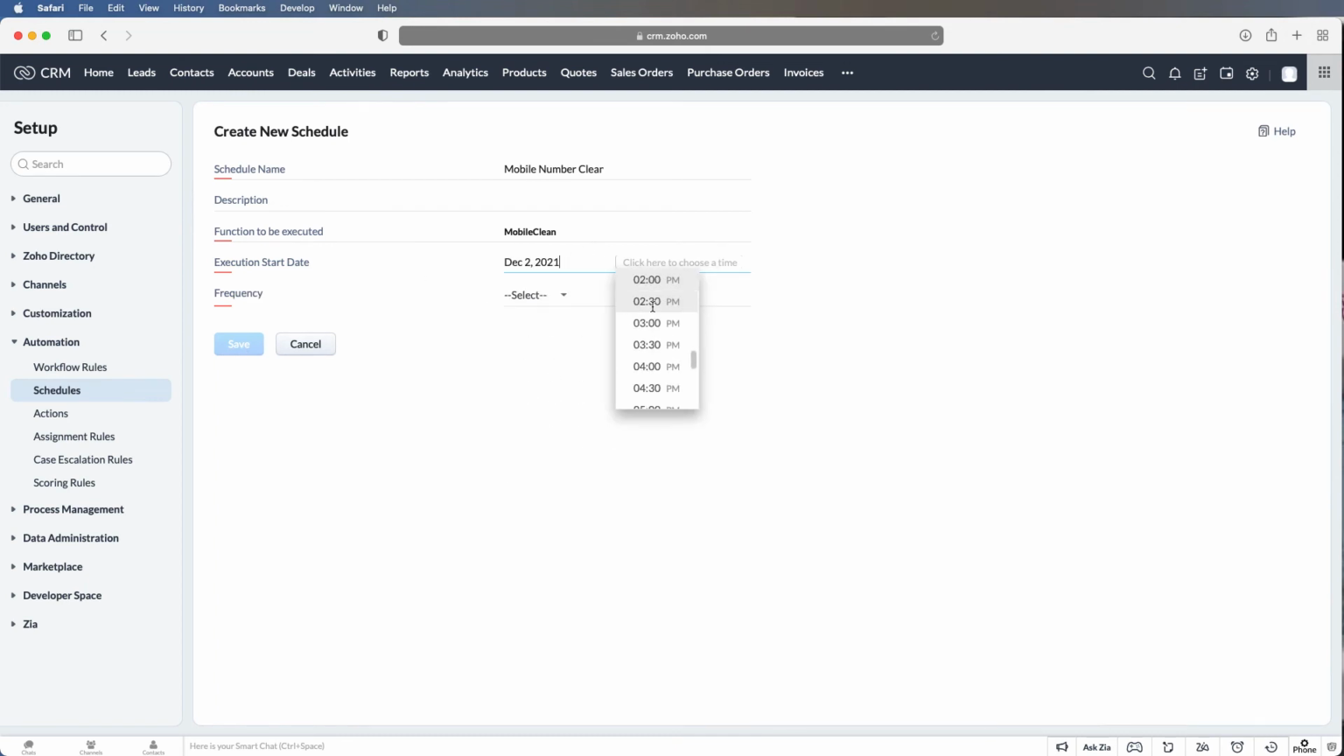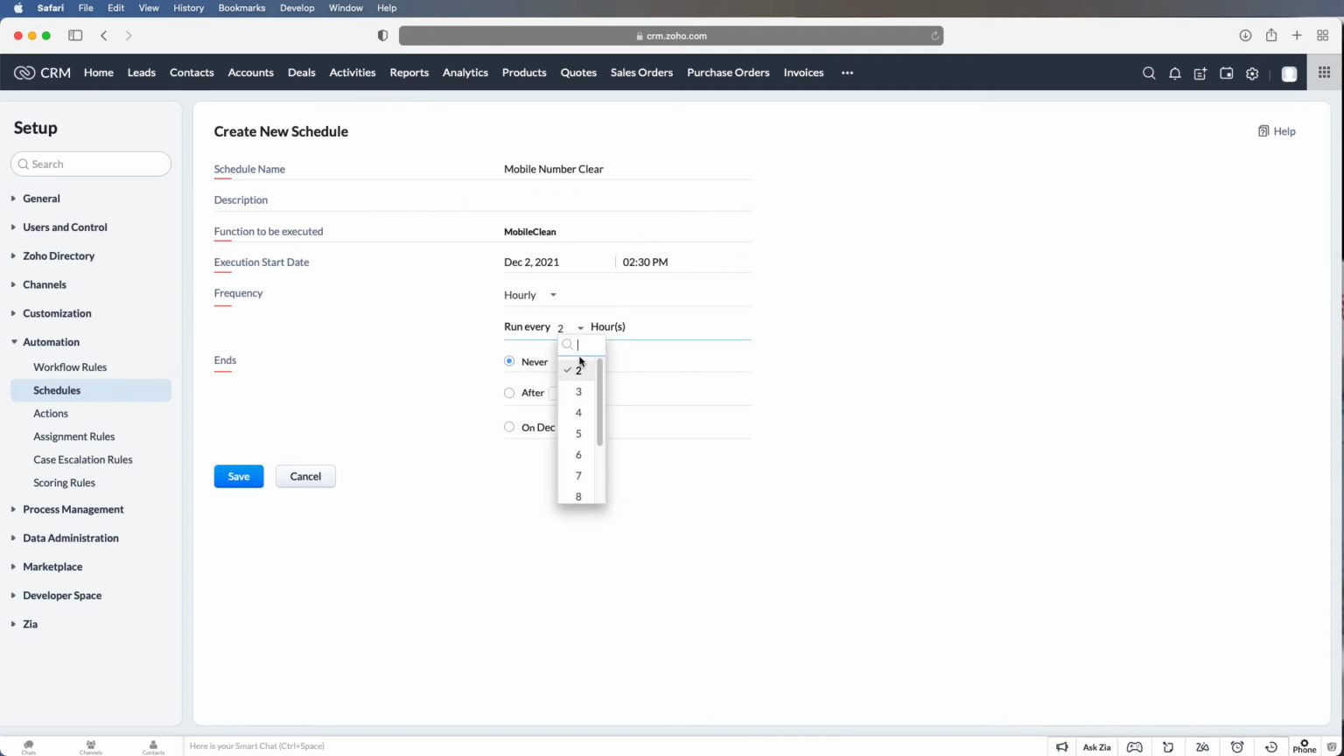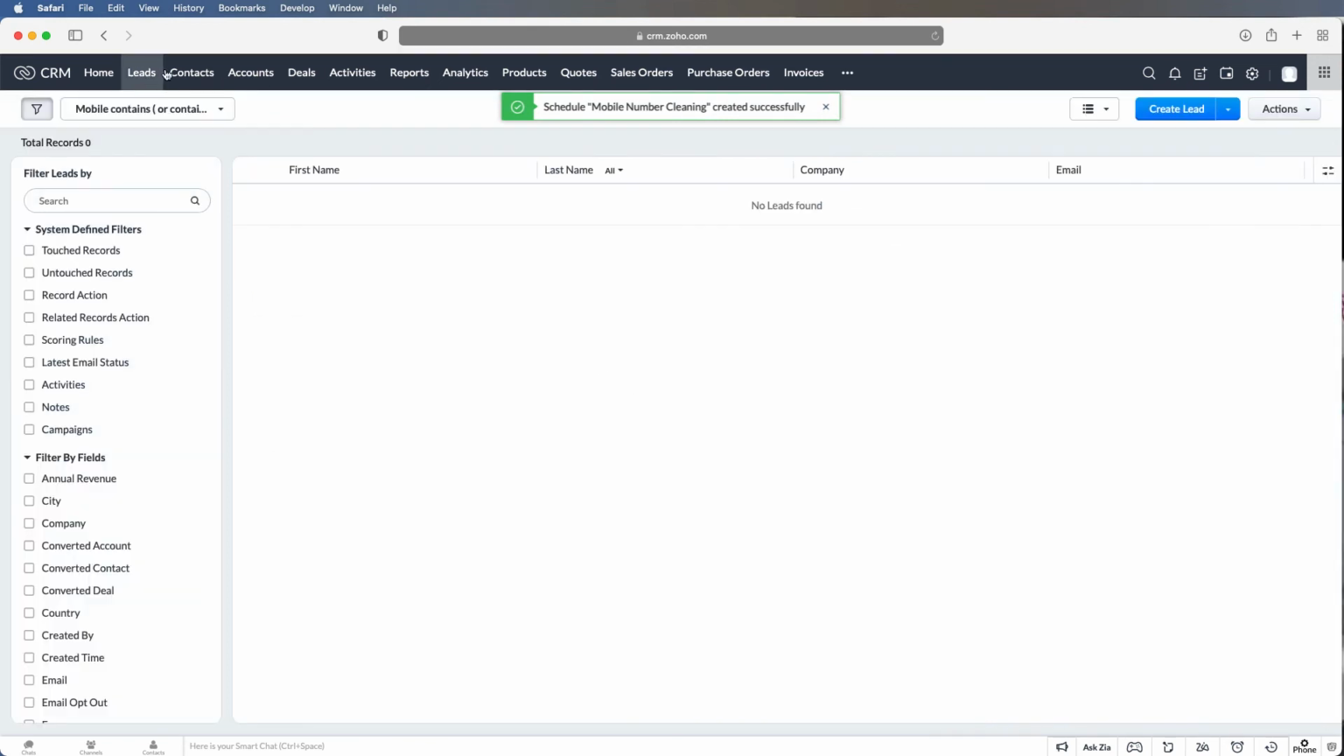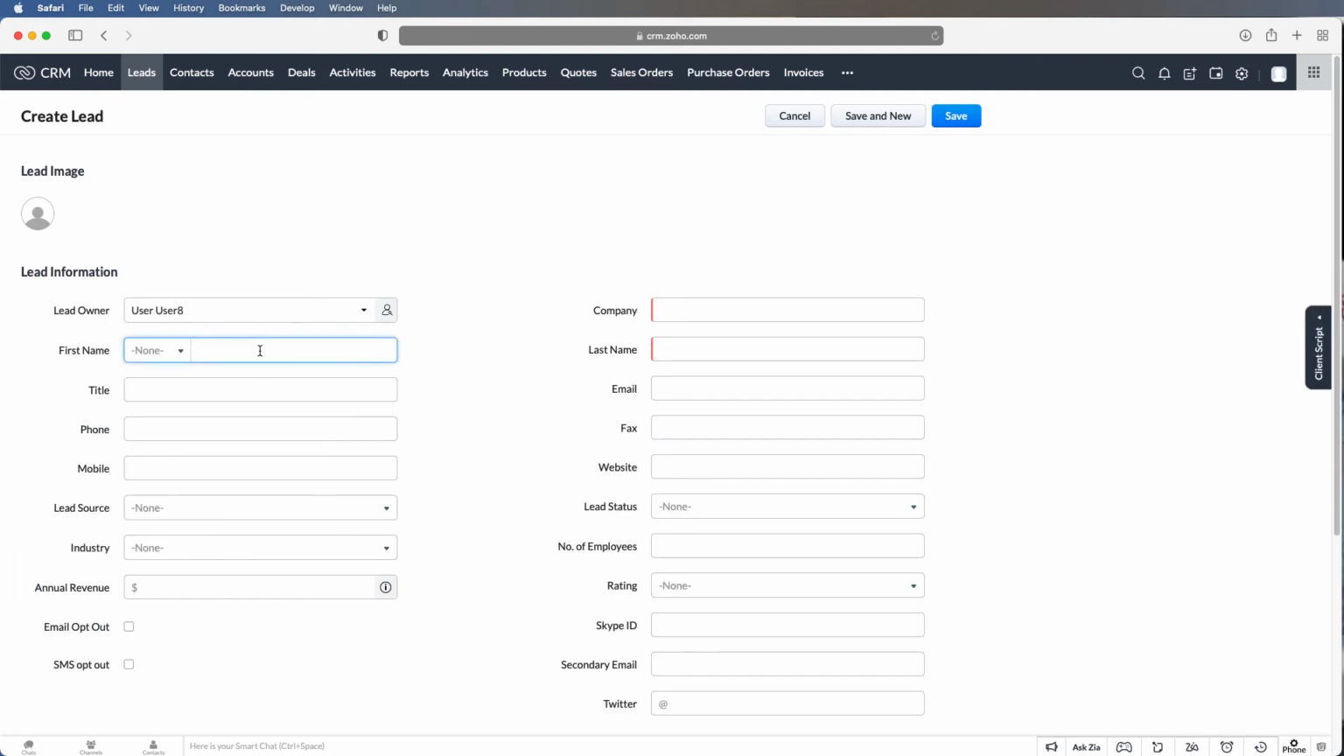I'll start later on today, but I want to do this hourly. Every 2 hours, the quickest thing I could do. Meantime, I'm going to enter in a phone number incorrectly. I'm going to put in the mobile field. I'm going to use a dash.